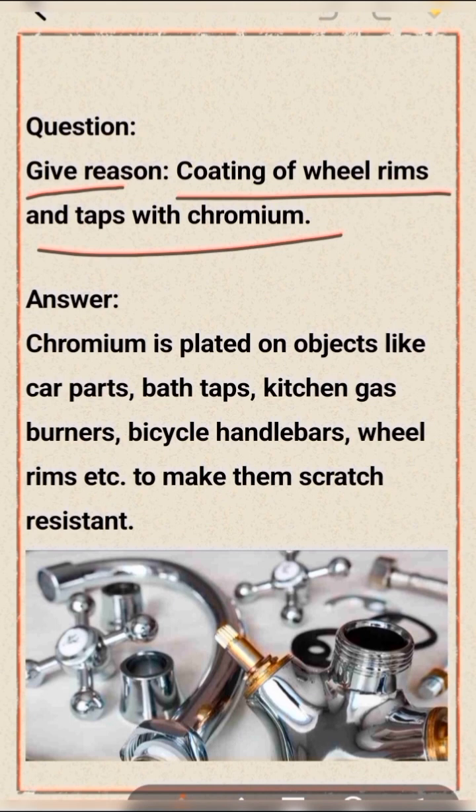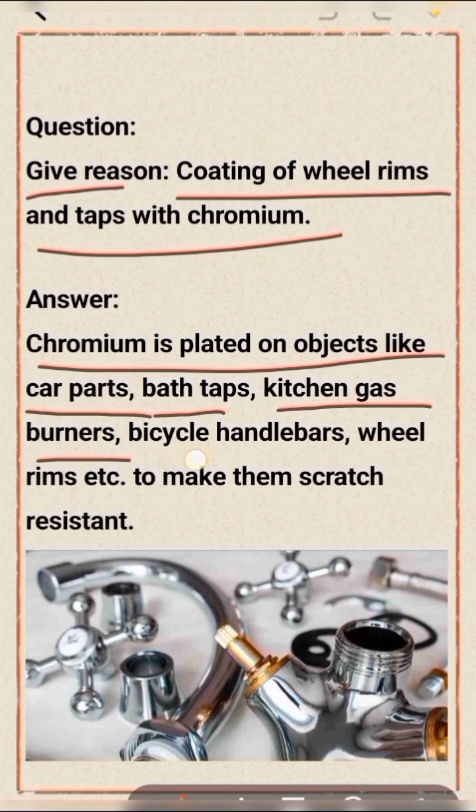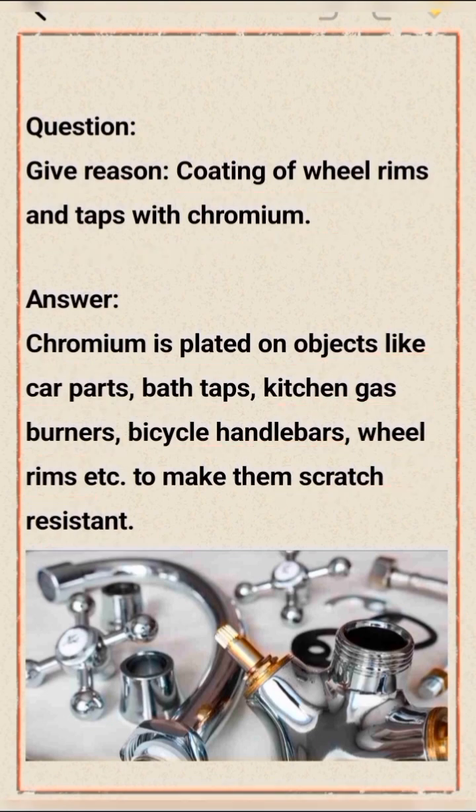Give the reason for coating oil rims and taps with chromium. Answer: chromium is plated on objects like car parts, bathtubs, kitchen gas burners, bicycle handlebars, wheel rims, etc. to make them scratch resistant. Show the picture supporting this question.